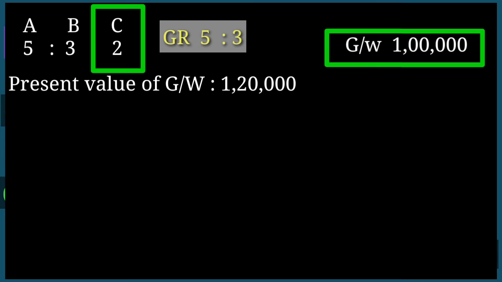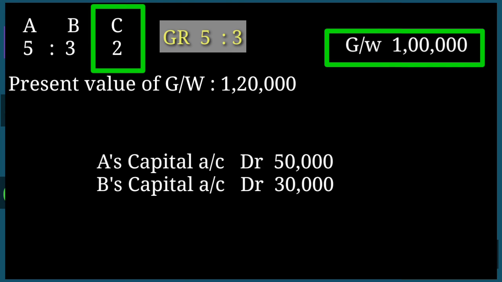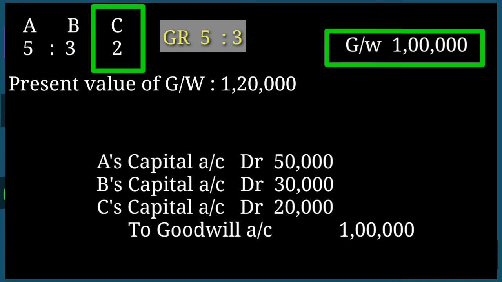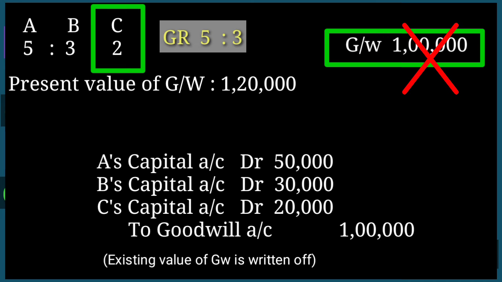Then the journal entry is A's capital account debit 50,000, B's capital account debit 30,000, C's capital account debit 20,000 to goodwill account 1 lakh. And the narration is existing value of goodwill is written off. Now the value of goodwill in the balance sheet is shown as 0 because we have written off this goodwill.